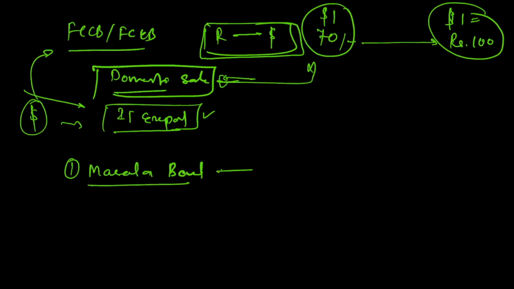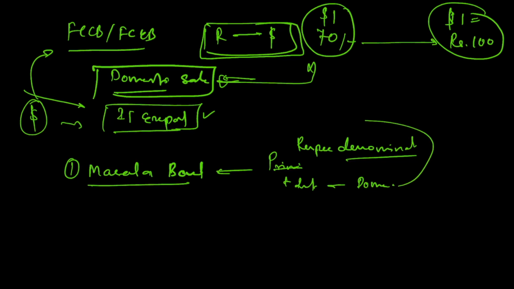In case of a masala bond, these are rupee denominated, as they are called. So principal and interest are both paid in domestic currency, that is, in this case, rupee. In case of a masala bond it is rupee.